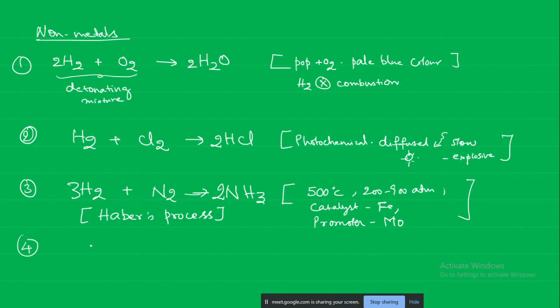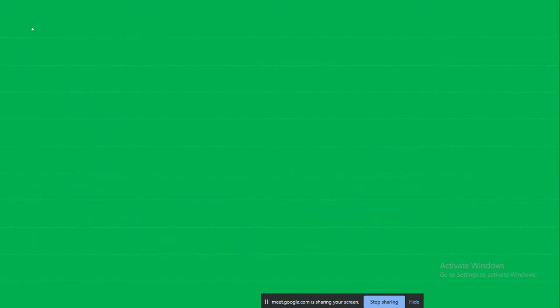Another reaction of the hydrogen is with sulfur. It will form hydrogen sulfide. It has a rotten egg smell. Okay, so these are some reactions of the hydrogen with the non-metals. Then we'll look at some of the reactions of the hydrogen with the metals.